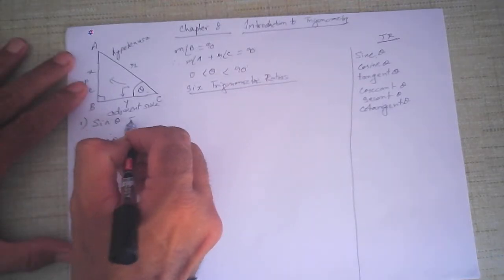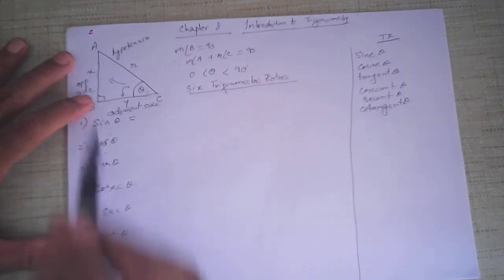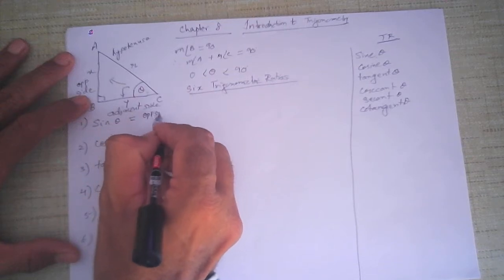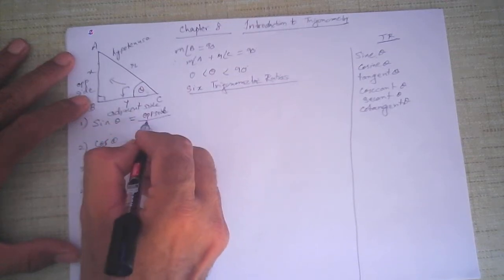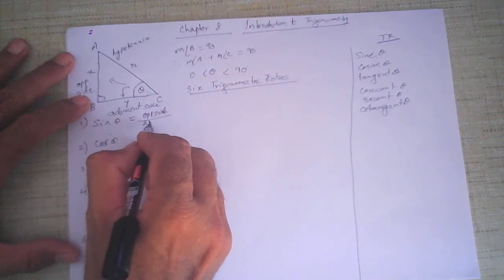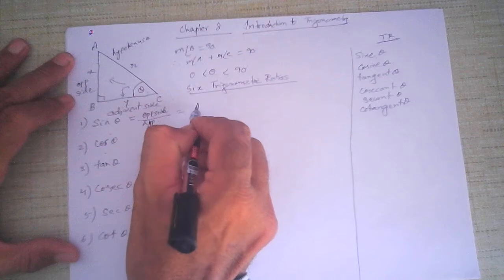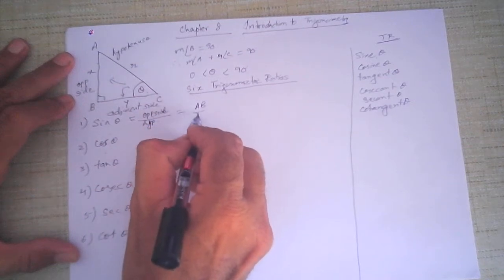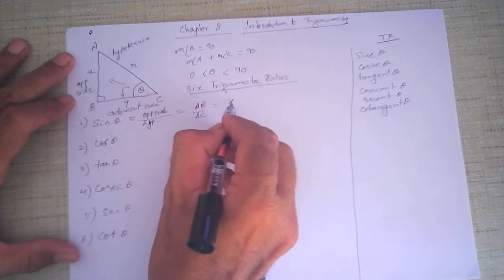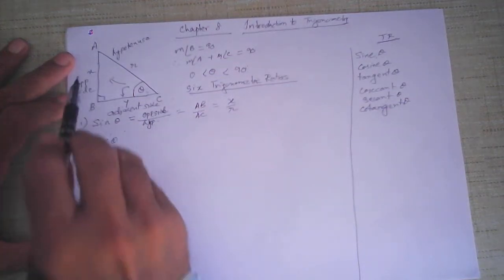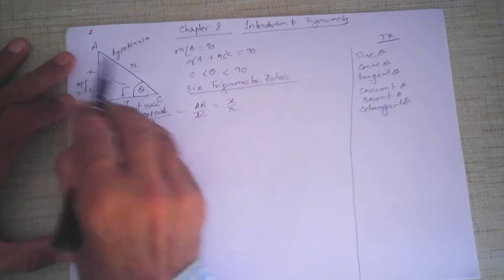Sine theta is basically opposite side upon hypotenuse. Now the opposite side is AB and the hypotenuse is AC, so that is equal to x upon r. Sine theta is defined as opposite upon hypotenuse, AB upon AC.